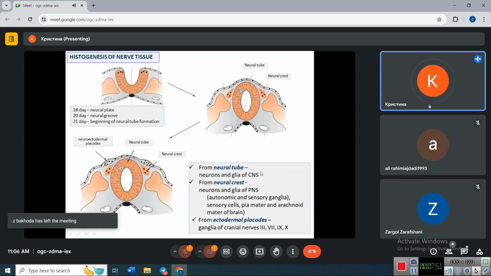Neural tube gives neurons and glia of central nervous system. Neural crest gives rise to glia and neurons in peripheral nervous system, which includes autonomic and sensory ganglia, sensory cells, and also pia mater and arachnoid mater of brain. These are coverings of brain and spinal cord. Ectodermal placodes give rise to ganglia of cranial nerves 3, 7, 9, and 10.